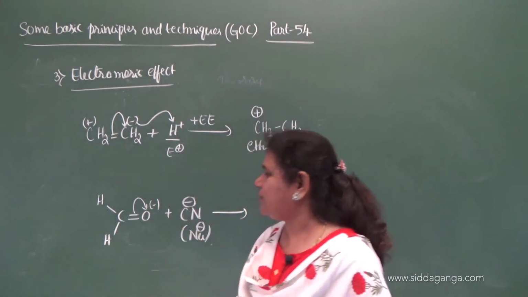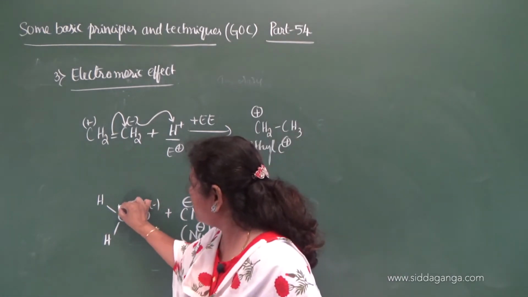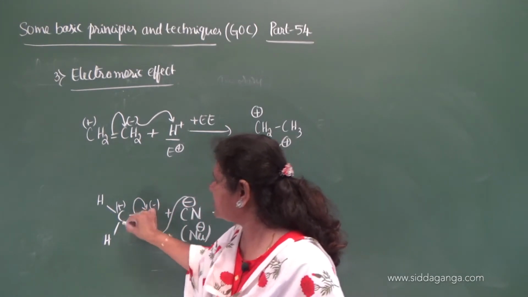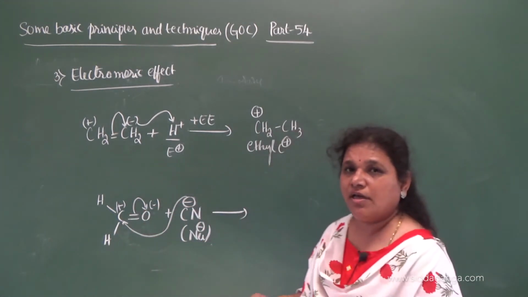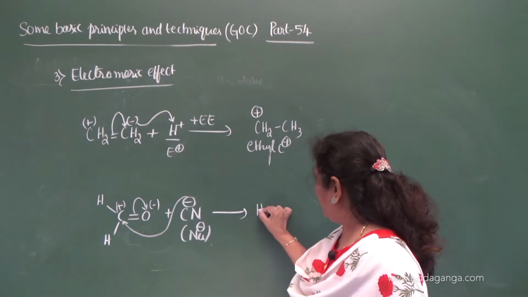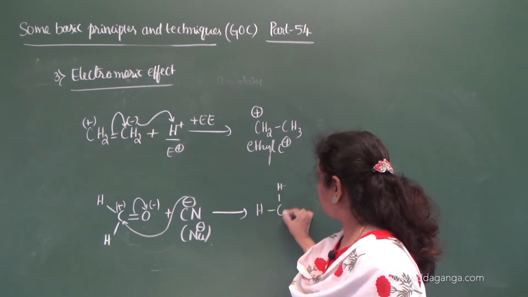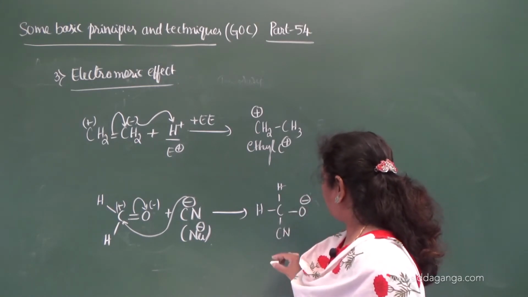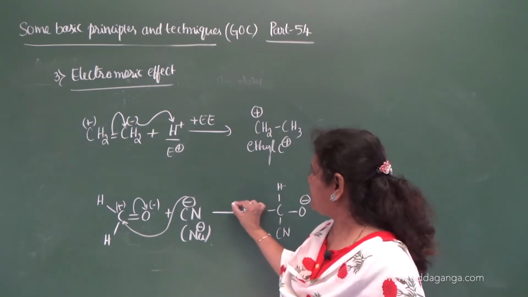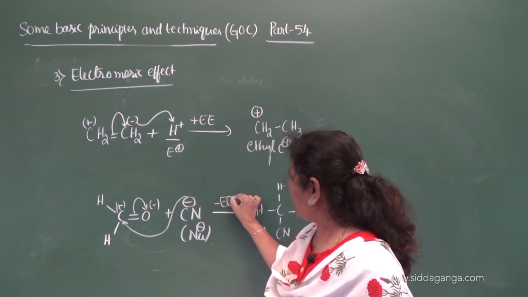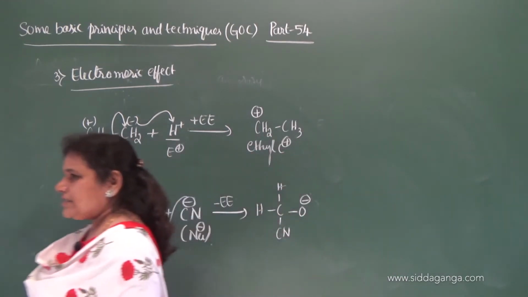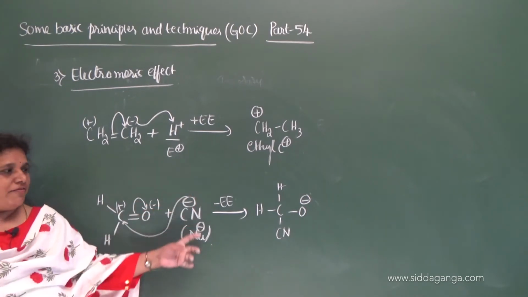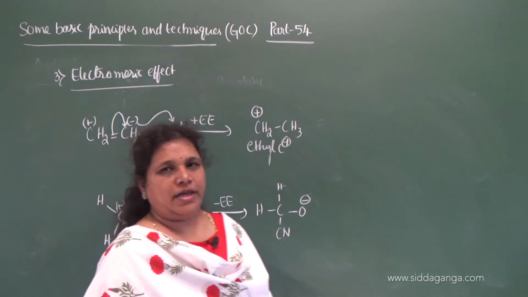Thereby the negative charge is on oxygen and positive charge is on carbon, and this nucleophile attacks the positively charged carbon, and what you get? C, H and CN, and oxygen gets the negative charge. So this is exerting negative electromeric effect. These are the two types of electromeric effect: positive electromeric effect and negative electromeric effect.